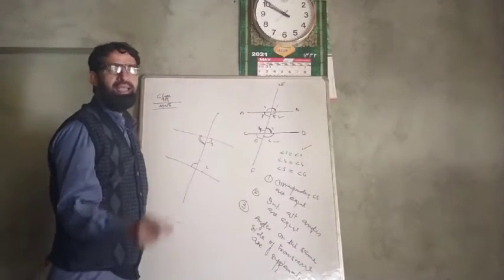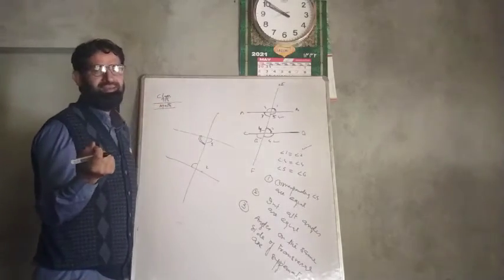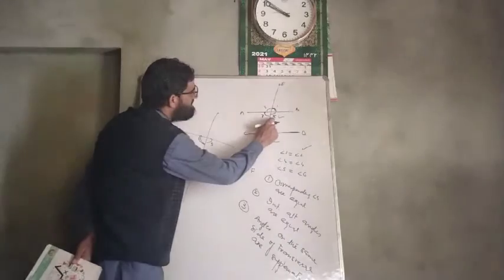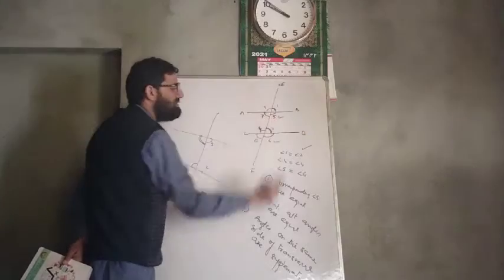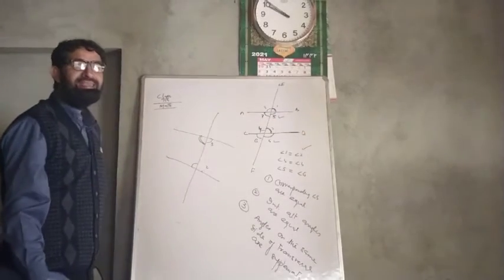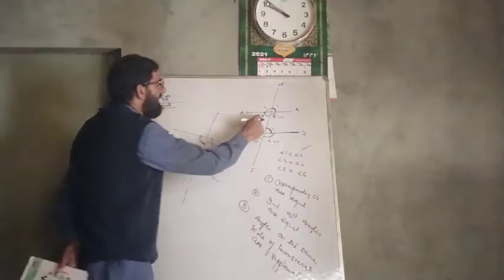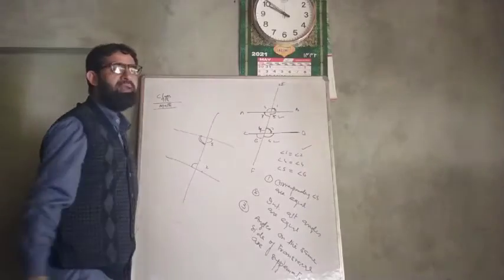Supplementary angles, you know, when the sum of two angles is 180, they are called supplementary. Angles on the same side of the transversal. So angle 5 is on this side and angle 2 is on this side. So angle 5 plus angle 2 is equal to 180. These are supplementary angles on the same side of the transversal. Similarly, angle 7 plus angle 4 is equal to 180.